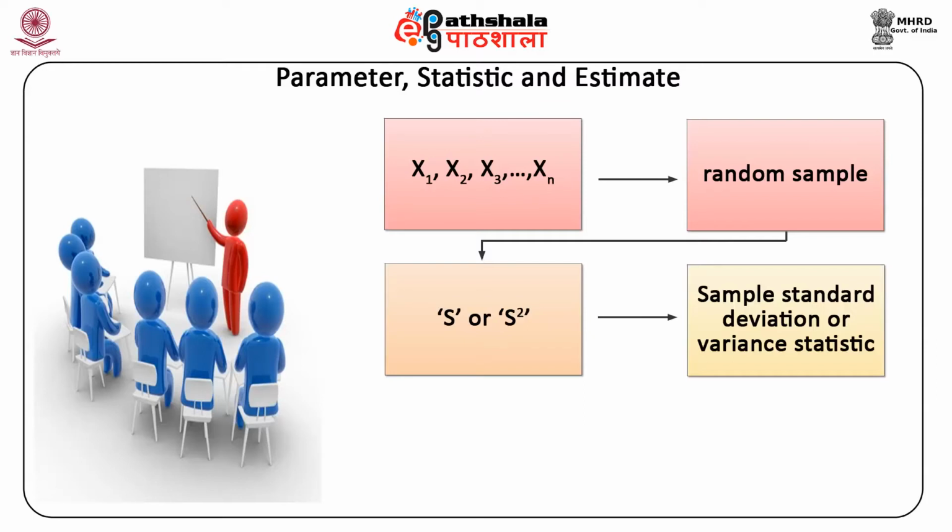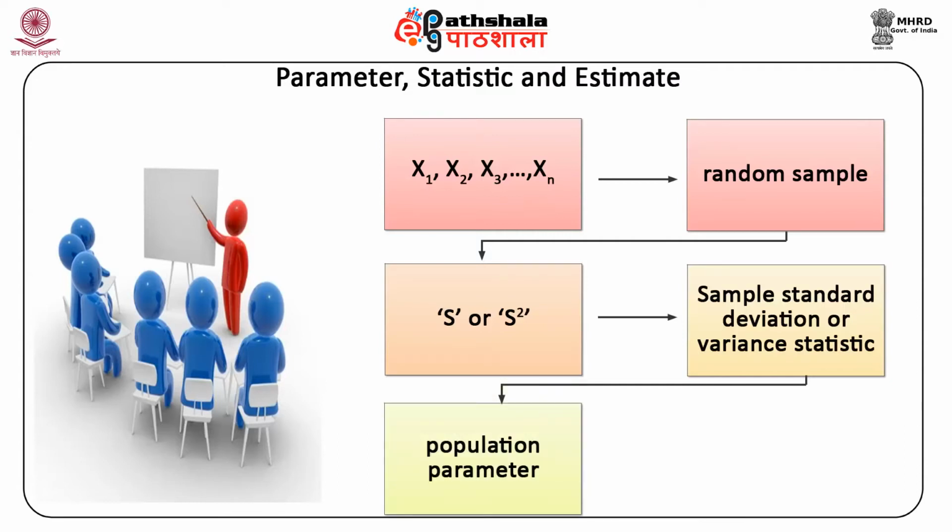When a single value is used as an estimate of the corresponding population parameter, it is called a point estimate. Whereas if an estimate consists of an interval of numbers, it is termed an interval estimate. The general notation used for any population parameter is theta, and for its corresponding estimator we use theta hat. The discrepancy between an estimate theta hat and the true population parameter theta is called the sampling error.